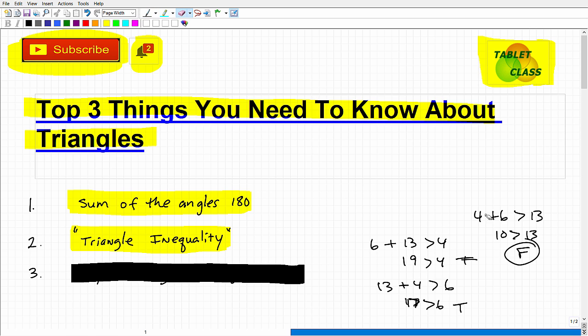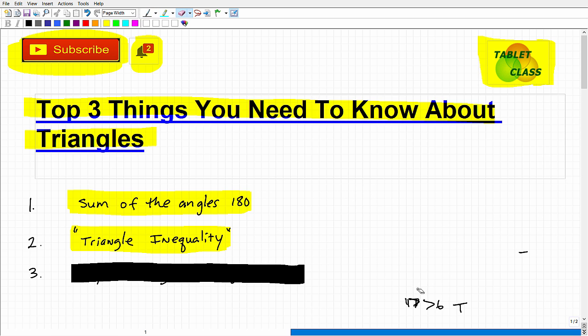Okay, let's move on to our last one. It's something really good to know, that triangle inequality. That comes up in a lot of different places and a lot of different tests too, like the SAT or ACT, etc. So something to kind of keep in mind if you haven't heard of it before.